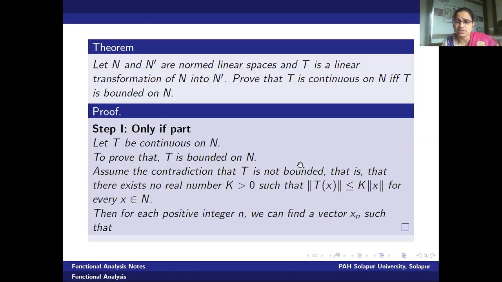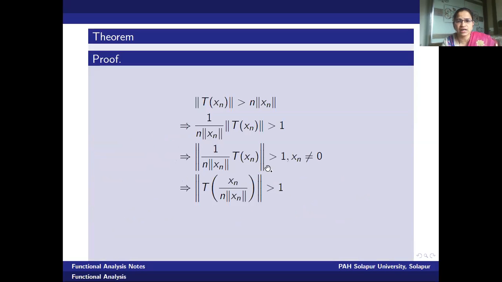Since such a k does not exist for which this inequality holds, one can find a vector for which the reverse of the inequality holds. Now what is the converse of this inequality? It is strictly greater. Therefore, for a positive integer n, we can find a vector x_n such that the reverse of the inequality holds: norm of T x_n is strictly greater than n into norm of x_n. This is the contradictory assumption actually.